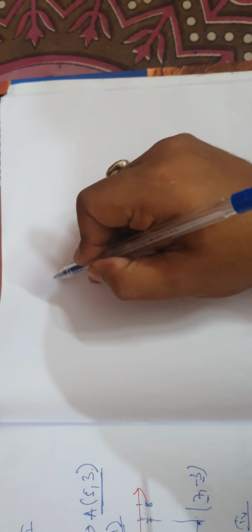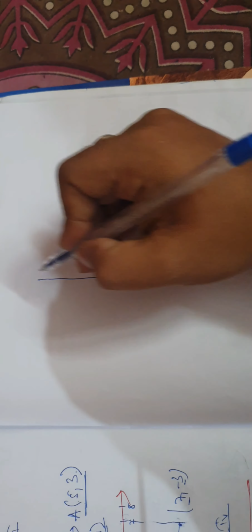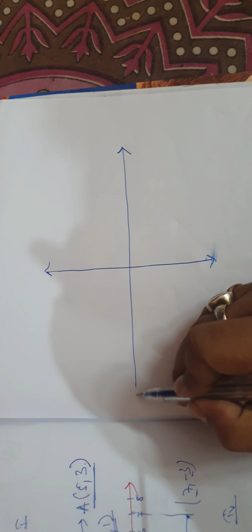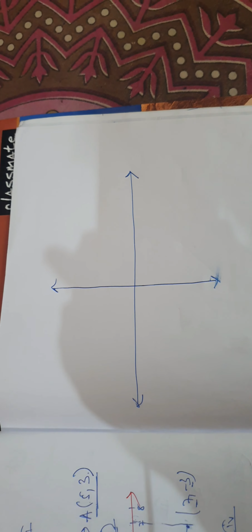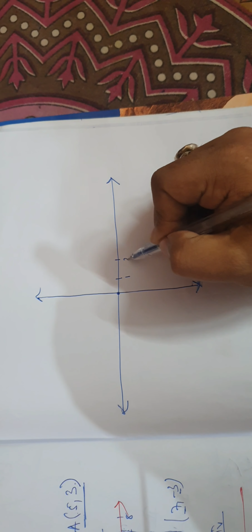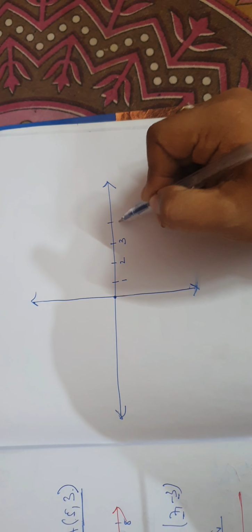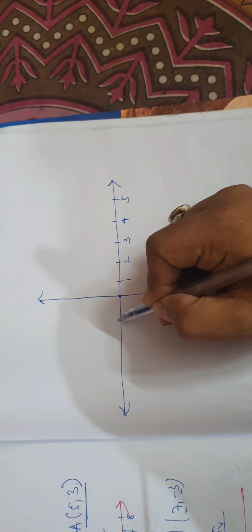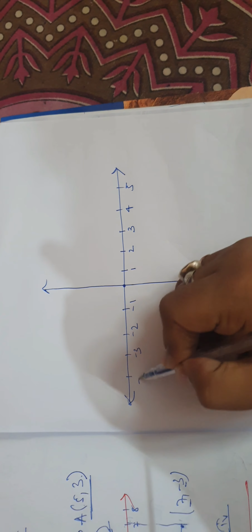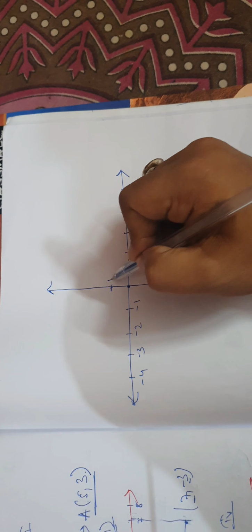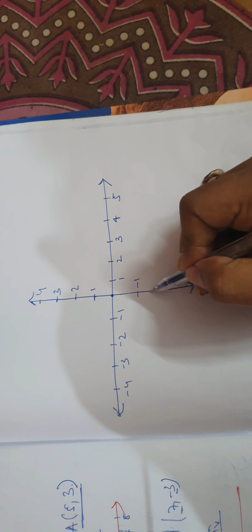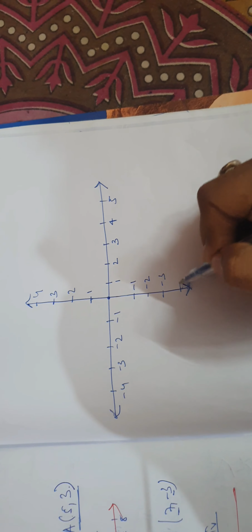Now I will give you a task, and you have to perform it. Please draw a Cartesian plane like this in your copy. This is 0, this is 1, 2, 3, 4, 5, this is -1, -2, -3, -4, this is again 1, 2, 3, 4, and this is again -1, -2, -3, -4.